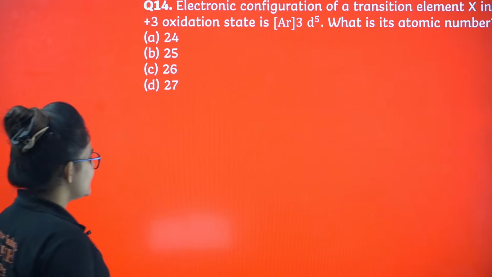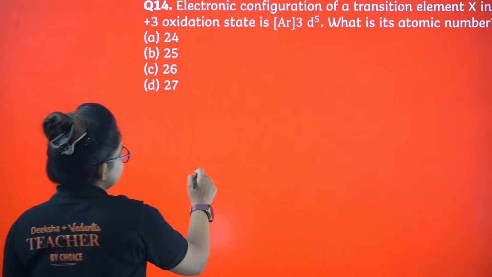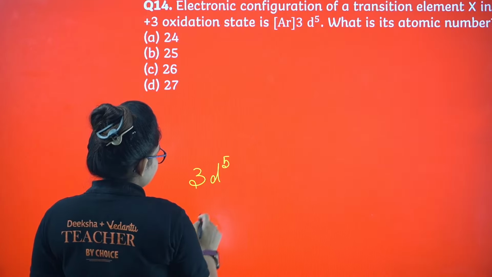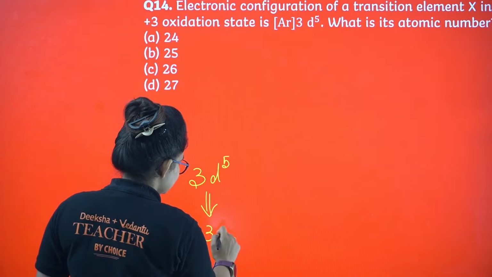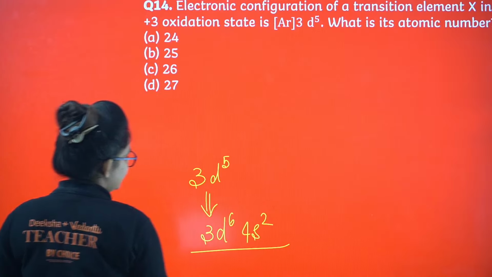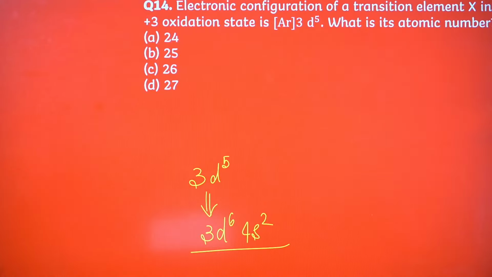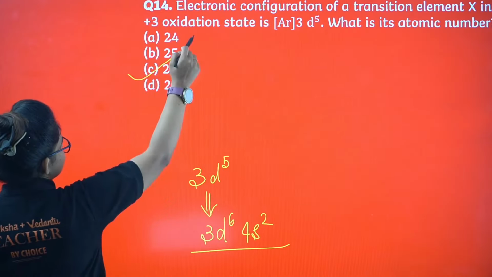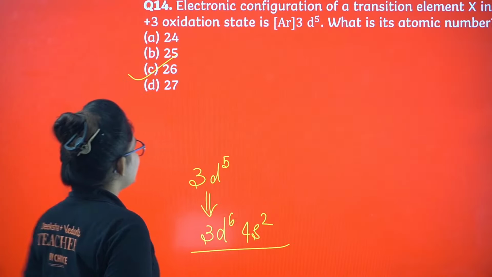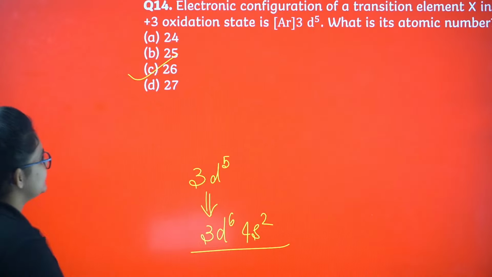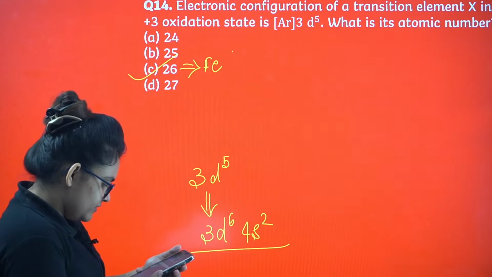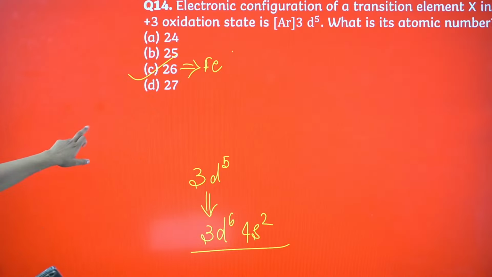Okay, so +3 oxidation state. Add 3 more electrons to this. So 3d5, plus 1 electron, so it should be 3d6, 4s2, like this, right? 3d6 4s2 means 26. Which element has atomic number 26? This is iron. Yes or no? Okay, very good. Let's proceed.